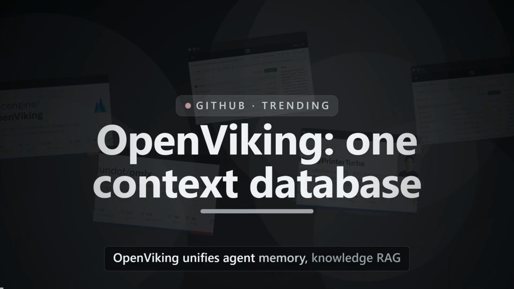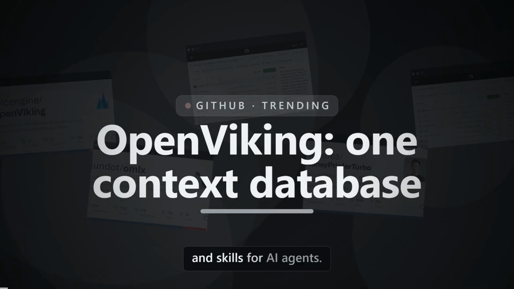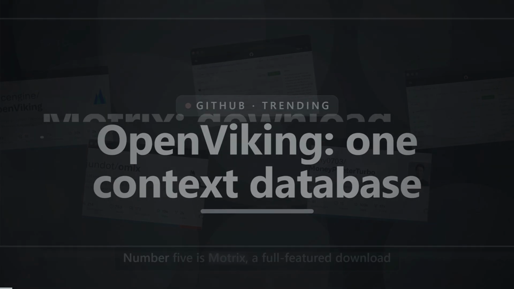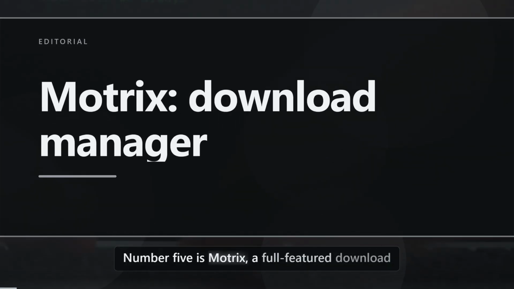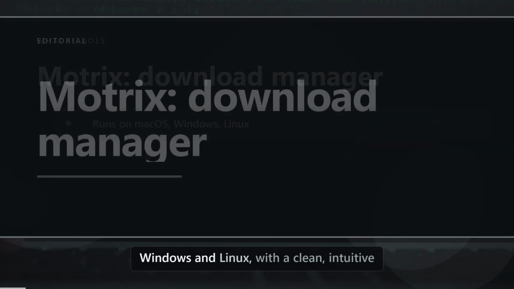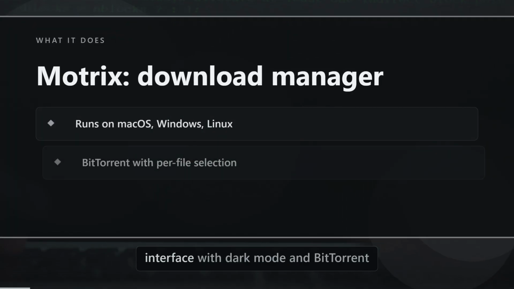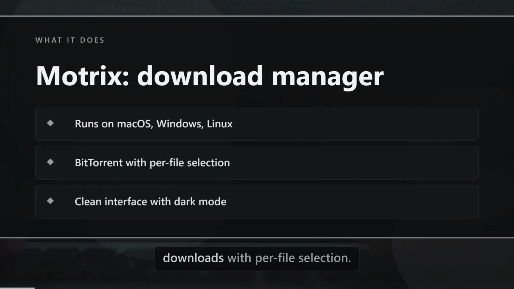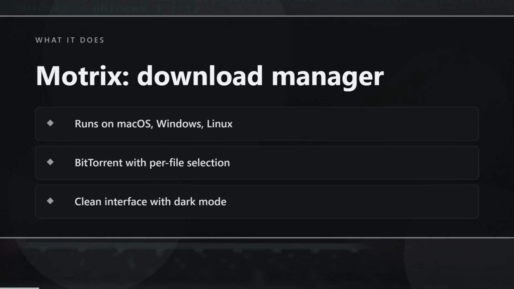OpenViking unifies agent memory, knowledge RAG and skills for AI agents. Number 5 is Motrix, a full-featured download manager whose desktop app runs on macOS, Windows and Linux, with a clean, intuitive interface with dark mode and BitTorrent downloads with per-file selection.